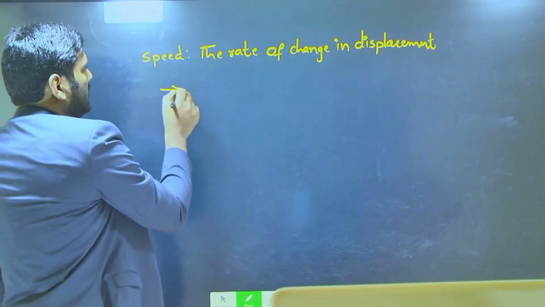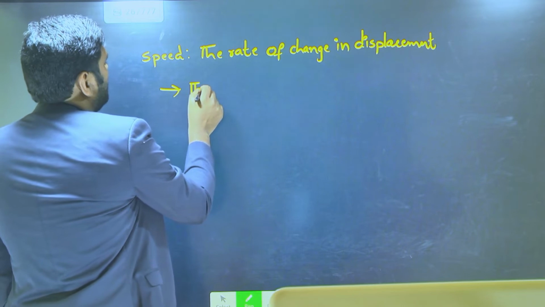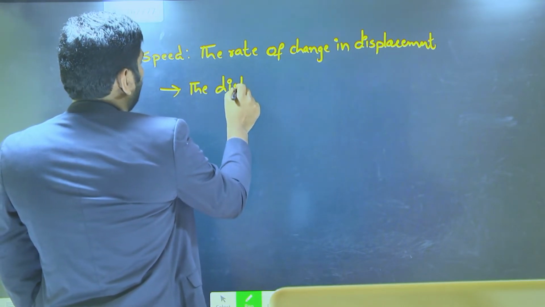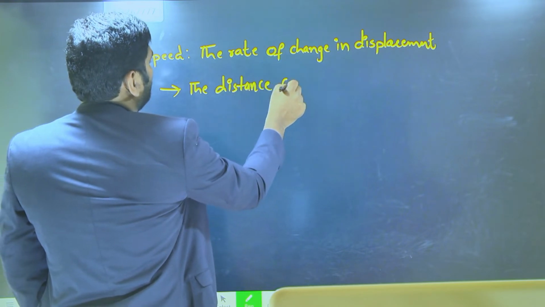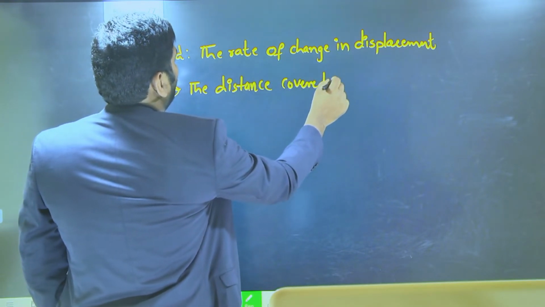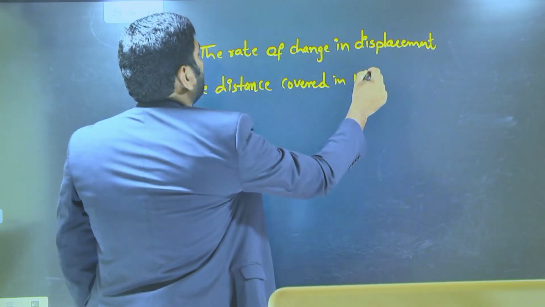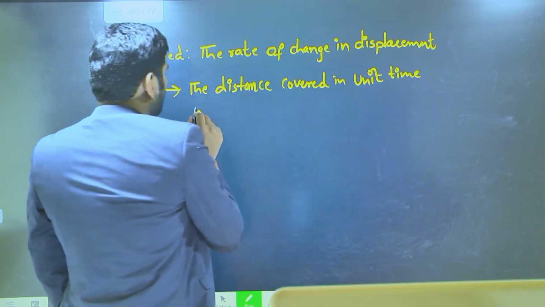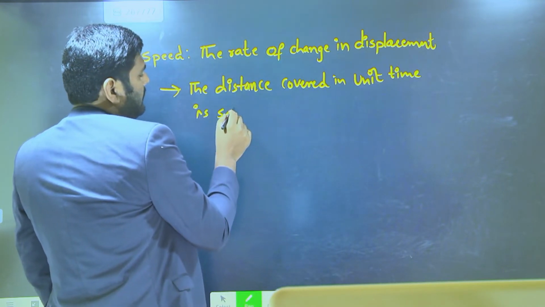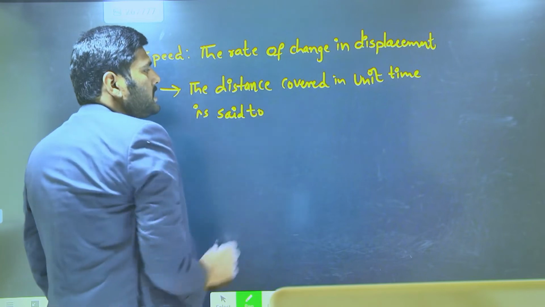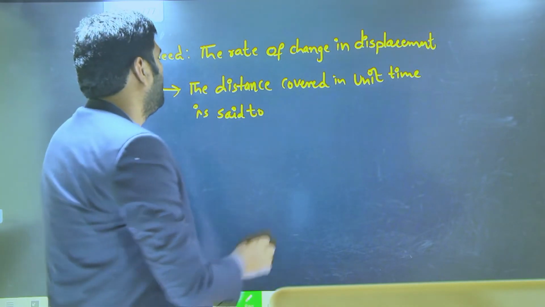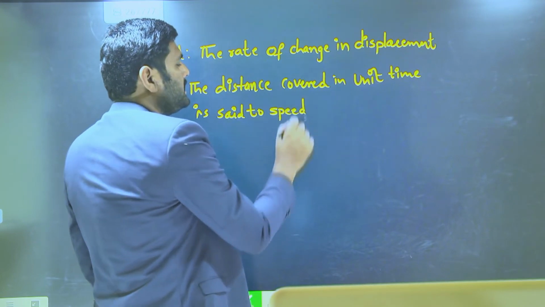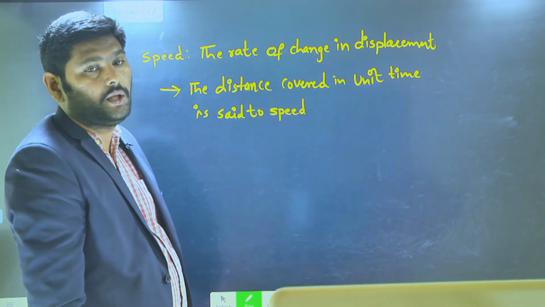Also, in another way I can define speed, that is the distance covered in unit time. The distance covered in unit time is said to be speed.